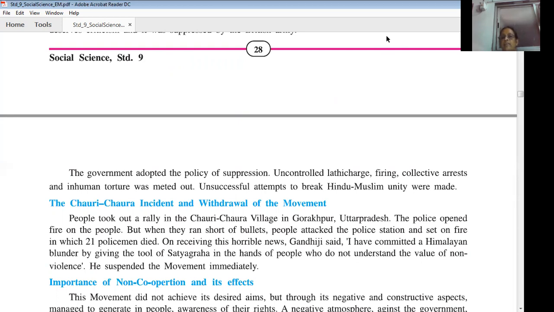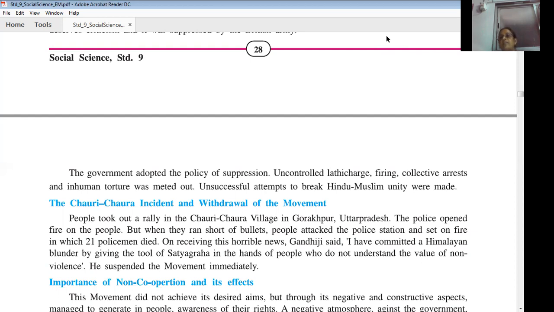On receiving this horrible news, when Gandhiji came to know about this incident, he got angry. He said that I have committed a Himalayan blunder. Himalayan blunder is a phrase meaning I have made a great mistake by giving the tool of satyagraha in the hands of people who do not understand the value of non-violence.